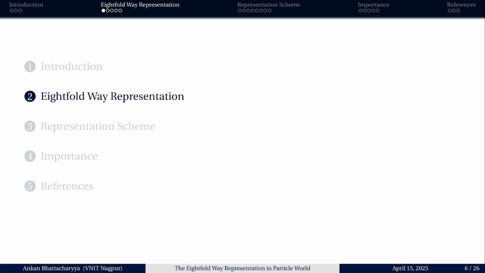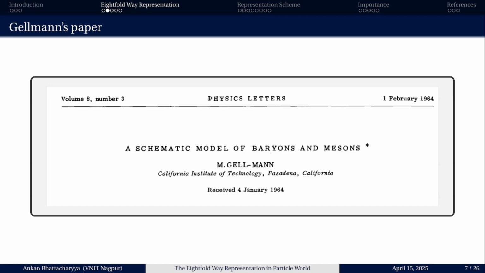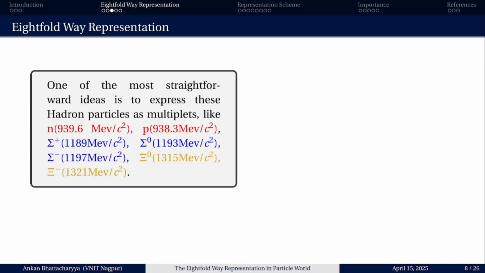The eightfold way representation was given by Murray Gell-Mann, and in the year 1961 he wrote the paper, which was published in 1964 in Physics Letters, and it is based upon the schematic model of baryons and mesons, which is basically known as the eightfold way representation. So what is this eightfold way representation?